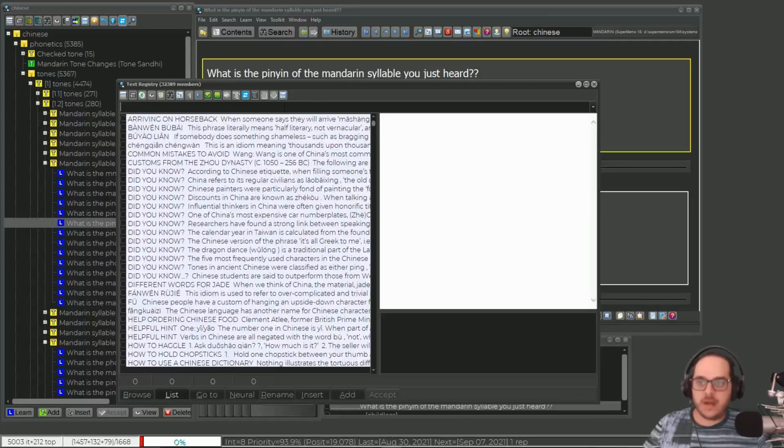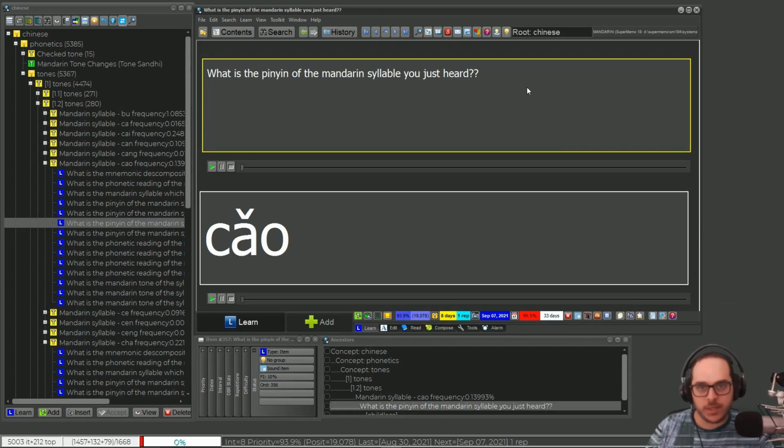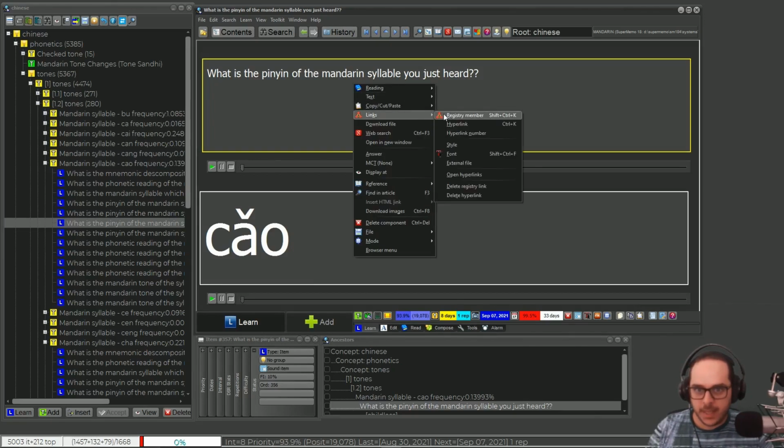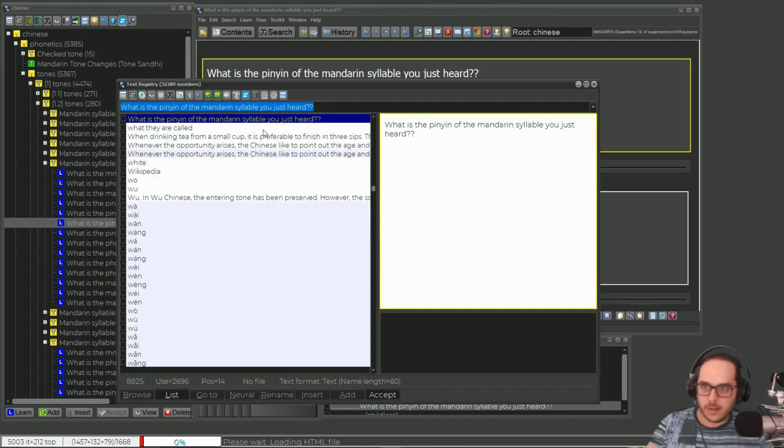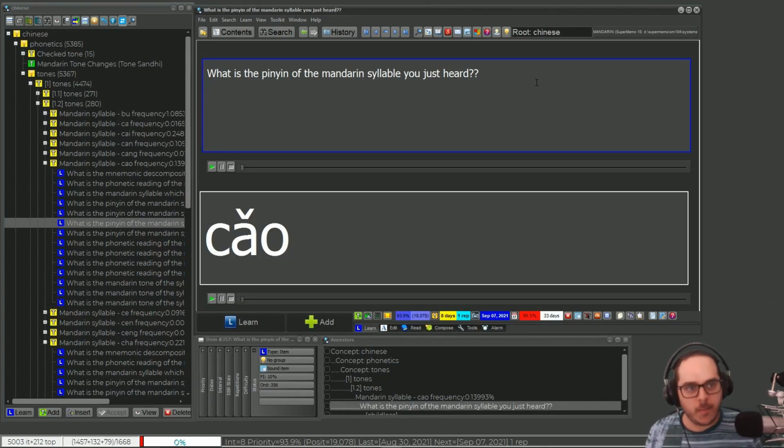And if there's a match, in other words, this very same text already exists in my registry, SuperMemo will link to it instead of creating a new one that would be a duplicate. So now the question is, what will happen? Links, registry member. And voila, it's linked. It's not a new one. Good to know, right? SuperMemo is saving space and reusing as much as possible, even if it's not telling you.